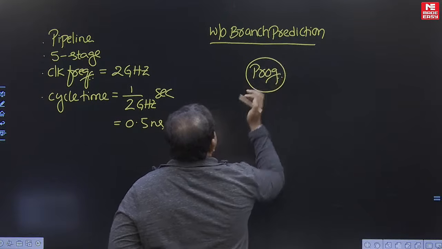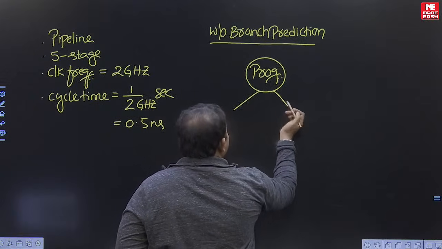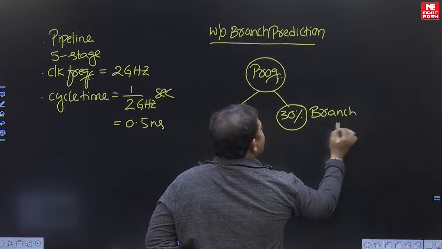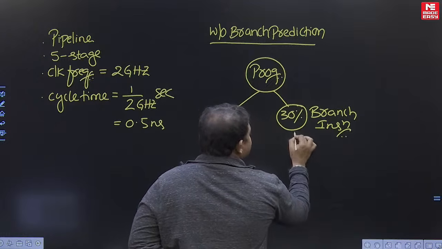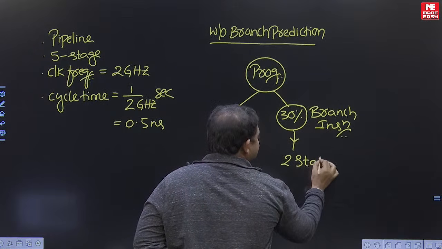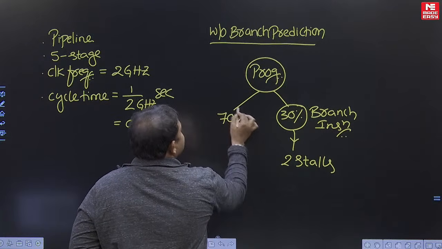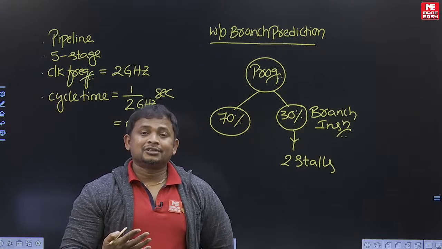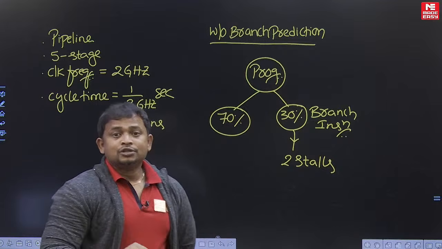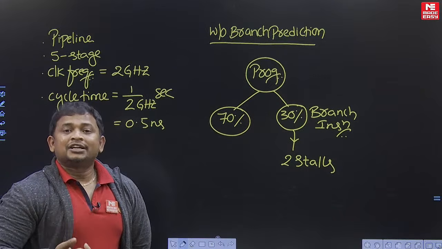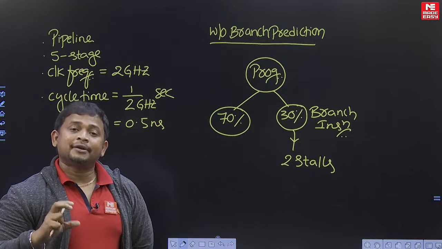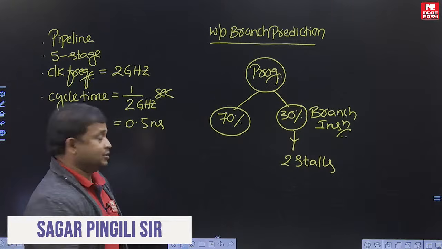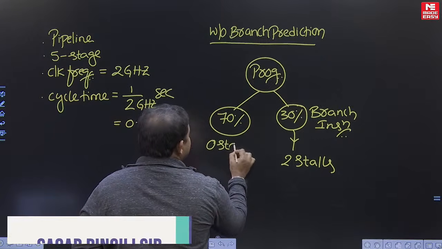This is the program which is running on a pipeline. Okay. In this program, 30% of instructions are branch instructions. So without branch prediction, stalls are present. So 2 stalls present. Okay. So 70% of instructions are other instructions. Other means non-branch. Non-branch means arithmetic instructions or data transfer instructions. Okay. So the question says only branch instructions are not overlapped. Stalls are created from branch. That means no stalls are created from the non-branch instructions. So here 0 stalls present.